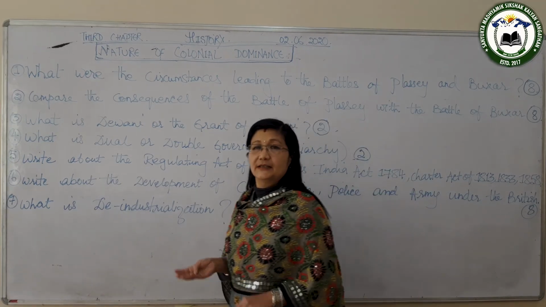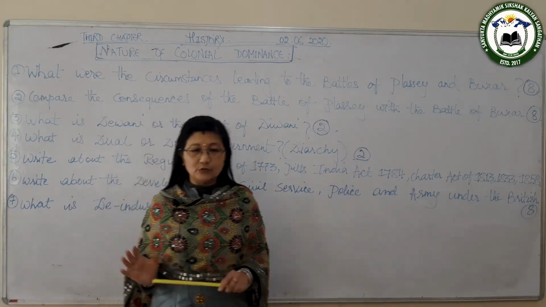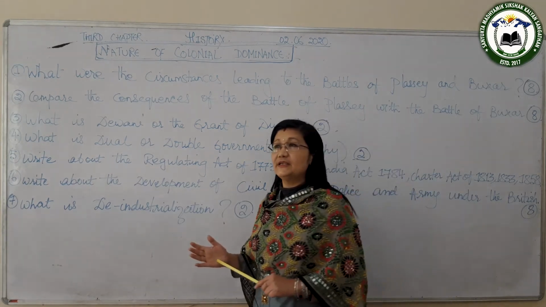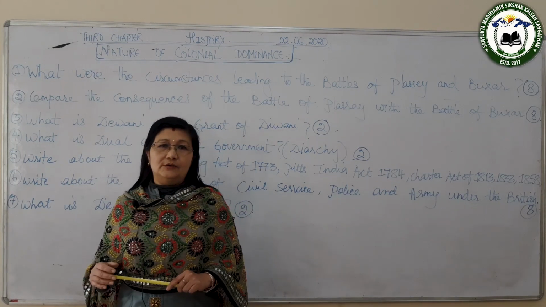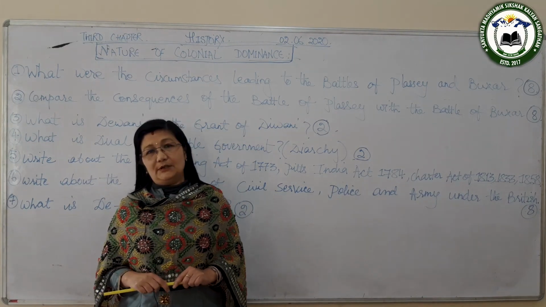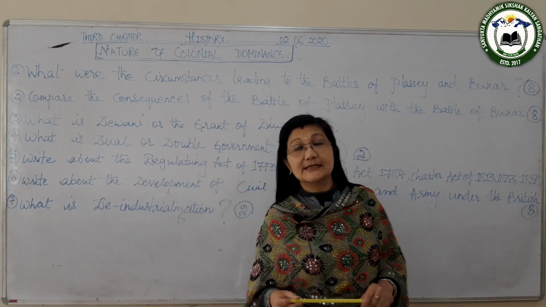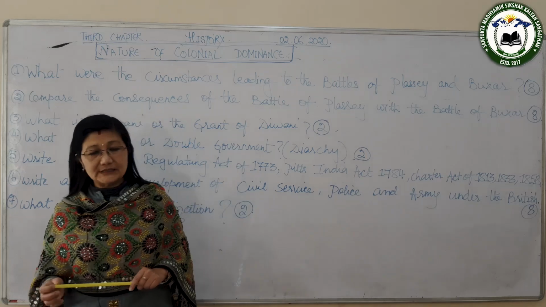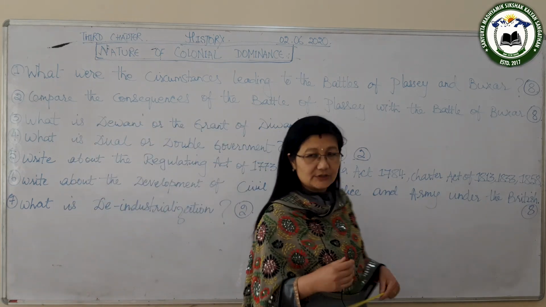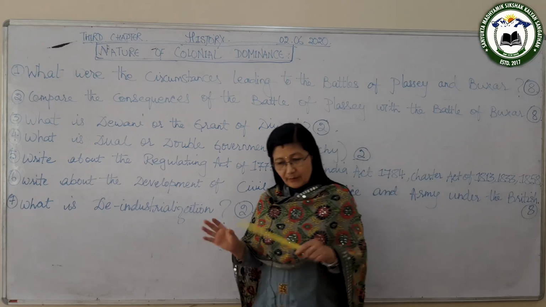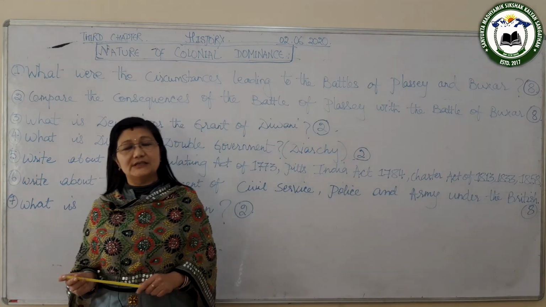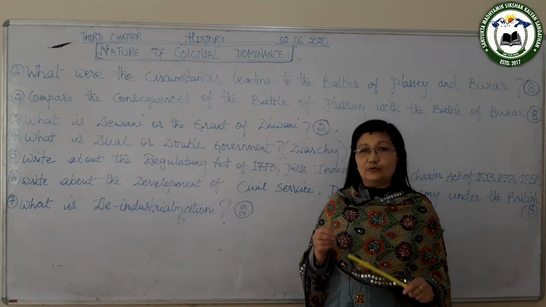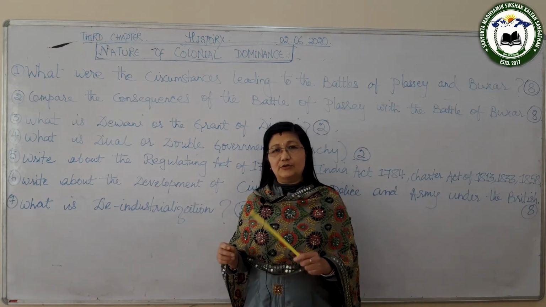The next is that the districts were divided into thanas, and in each thana there were 20 policemen, who looked after the law and order problem. And it is said that in 1808 the superintendent of police was appointed, and he had to take the information from lower officers, and his duty was to maintain law and order. So this is about the police.